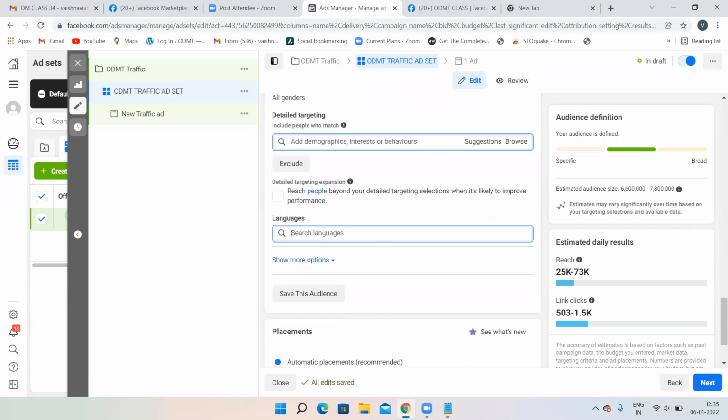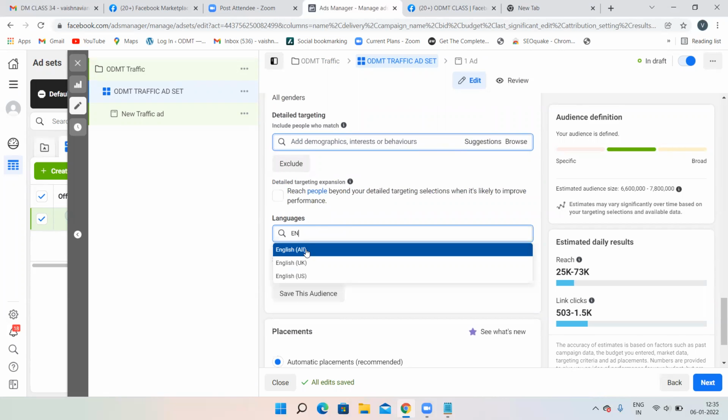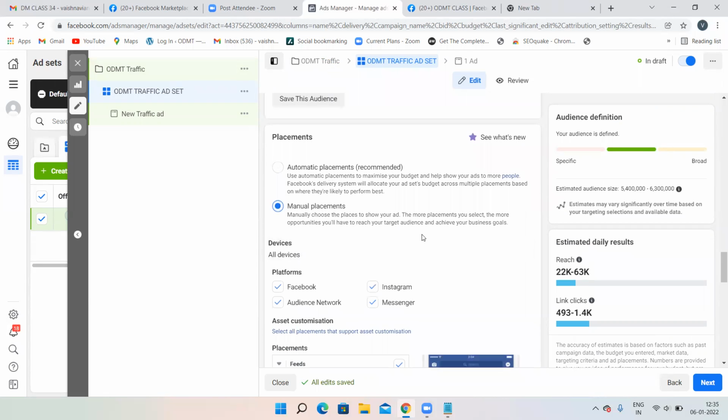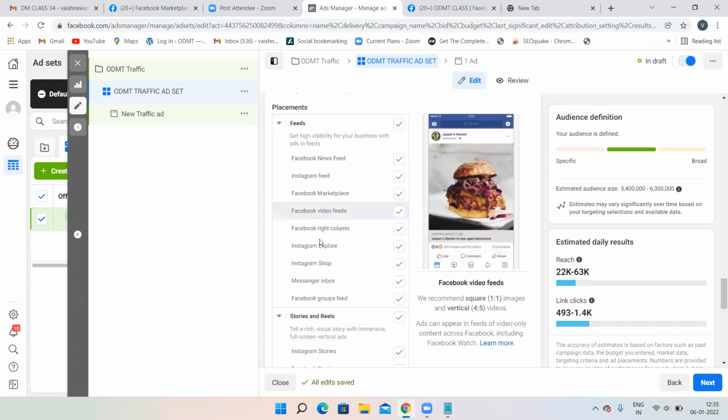Then languages I need to select. I'm selecting English. Then you want to save this audience, save the audience. If you do not want to save it, it's up to you. Then click on manual placements. Then where you want your advertisement to appear, you can just choose it over here.